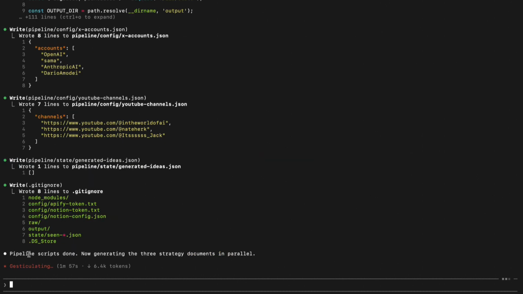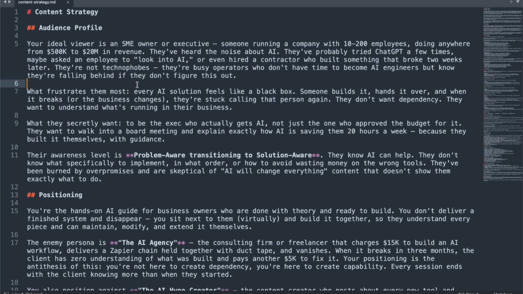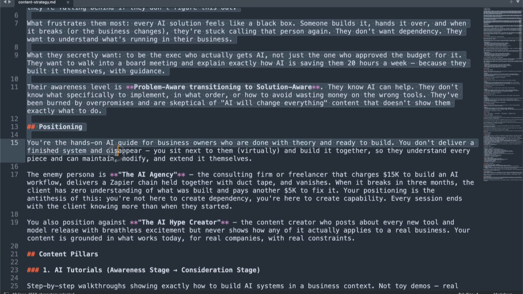Now that the pipeline scripts are done, it's generating the 3 strategy documents in parallel. Now here's where it gets interesting. This is your content strategy document. The skill just wrote it based on your answers.